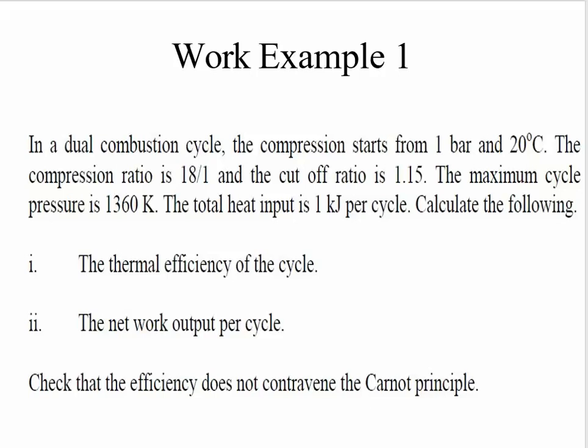To convert it into Kelvin, 273 will be added to the 20 degrees, and we get the answer in Kelvin. It means 293 Kelvin is the initial temperature. And the compression ratio is 18:1, where the cutoff ratio is 1.15, and the maximum cycle temperature is 1360 Kelvin.